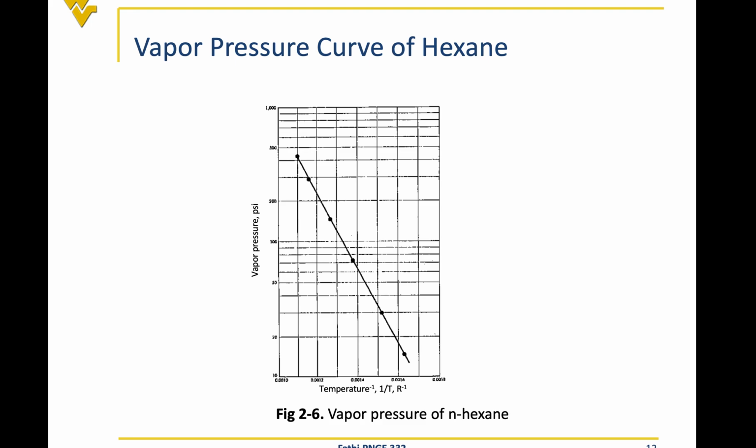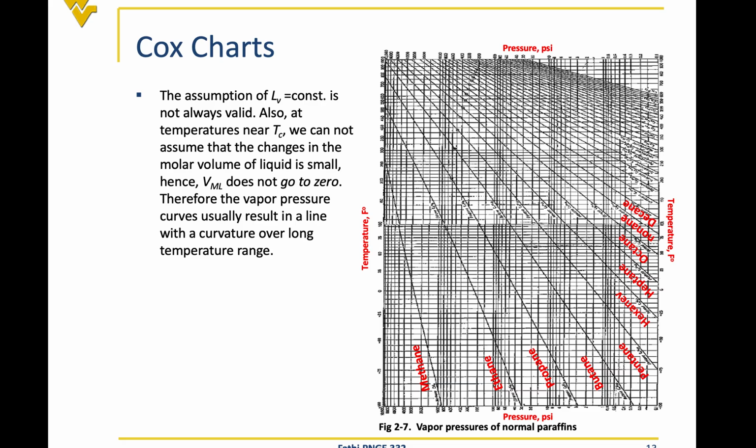So, for example, this is the vapor pressure of normal hexane plotted in a semi-log graph. But people have done more study on this, and using this Clausius-Clapeyron as a basis, they come up with the graph which shows some sort of a temperature versus pressure diagram for all the pure components. Okay, so this is not a semi-log graph. This is a specific graph that they have been using, and it has been called the Cox chart. And remember, we are going to use this Cox chart from now till the end of the semester.